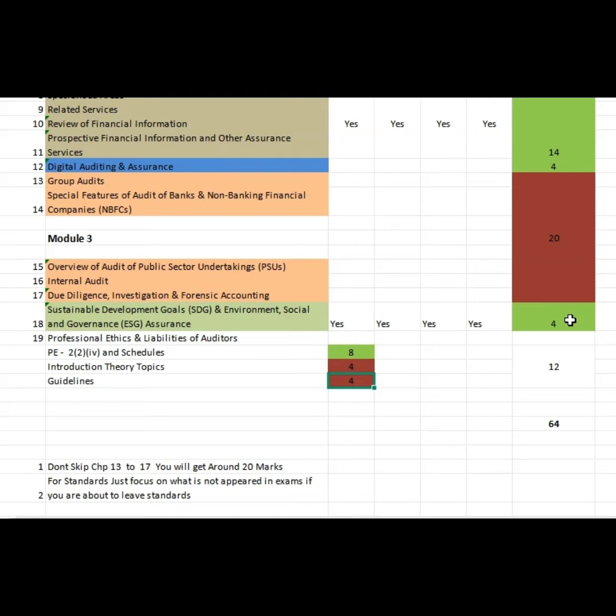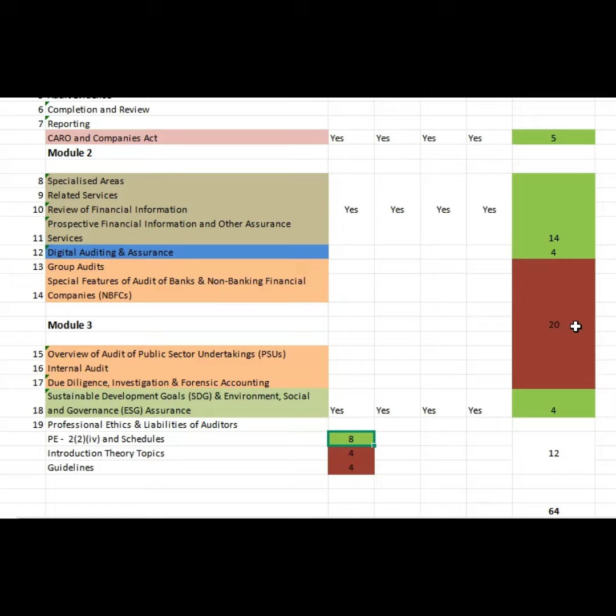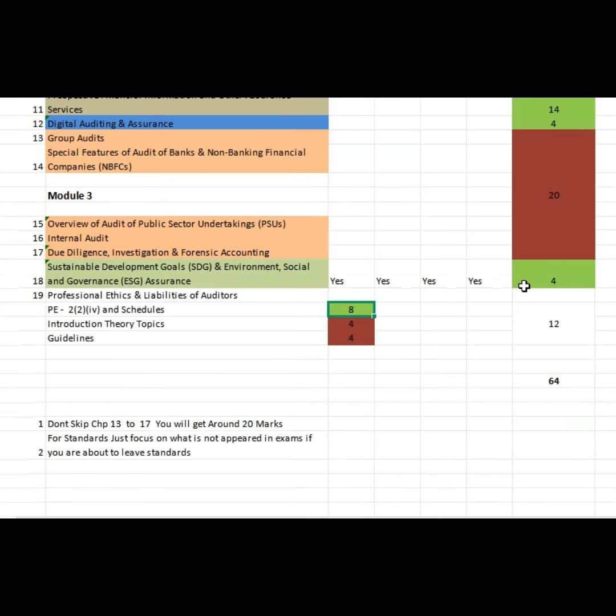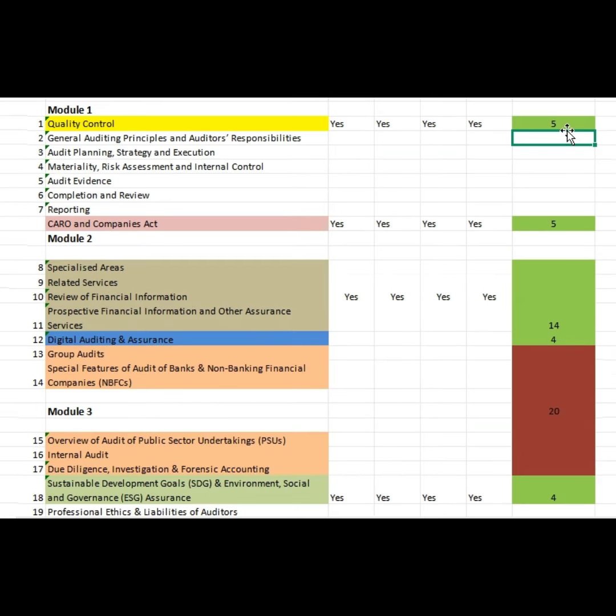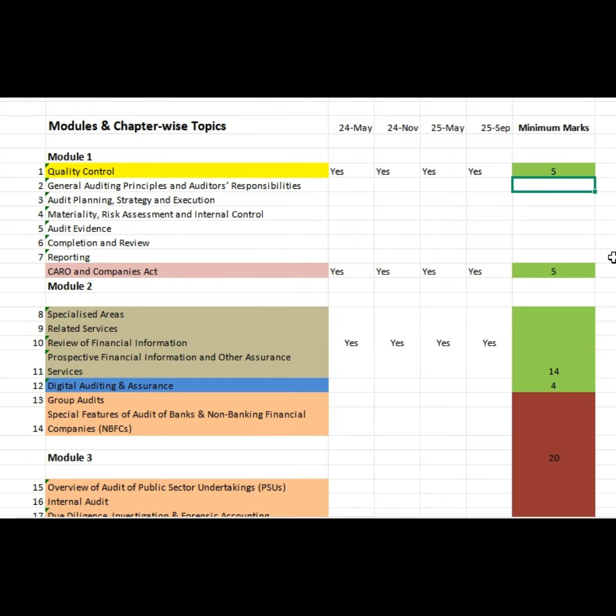So you be very clear about those guideline areas. Don't skip those guideline areas, read those areas. If you are skipping, at least cover the schedule areas. Whatever I have highlighted in the green color, it is coming to 40 marks.